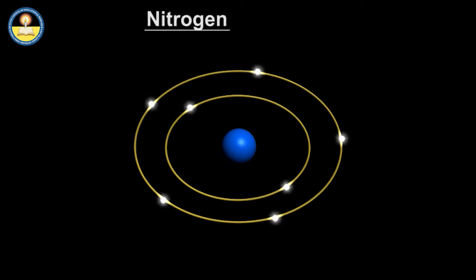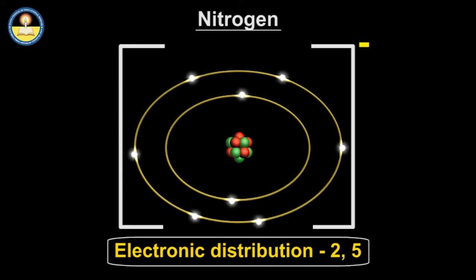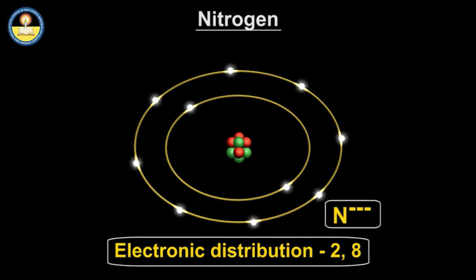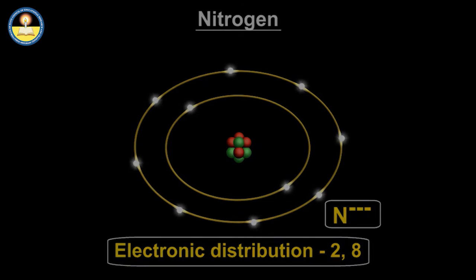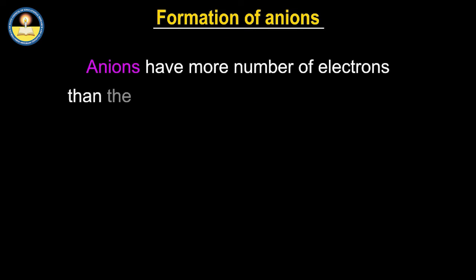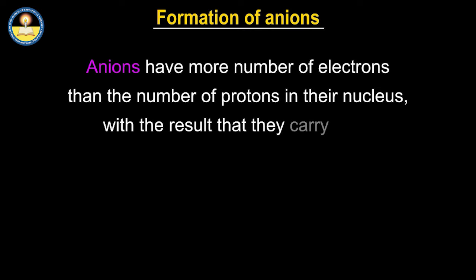When a neutral atom gains 1 or more electrons, it forms negatively charged ions. Negatively charged ions are called anions. Formation of anions. Anions have more number of electrons than the number of protons in their nucleus, with the result that they carry a net negative charge.